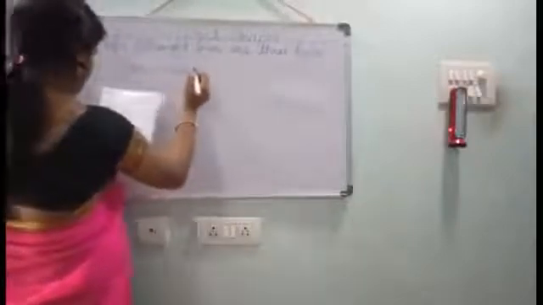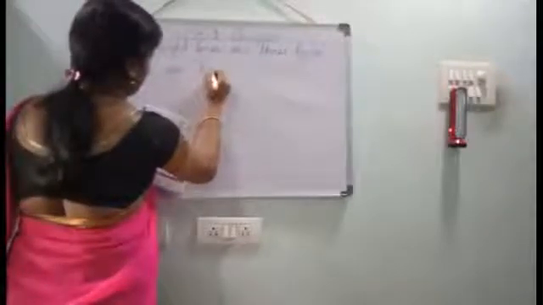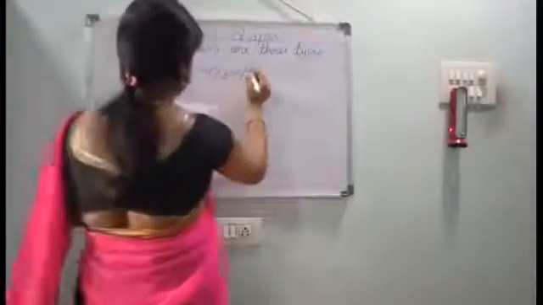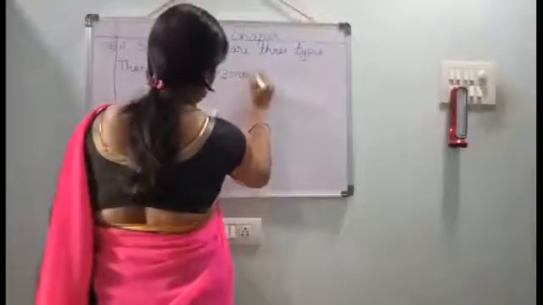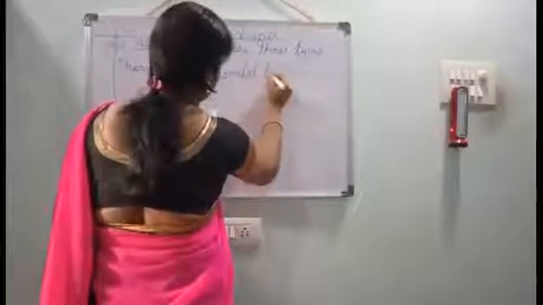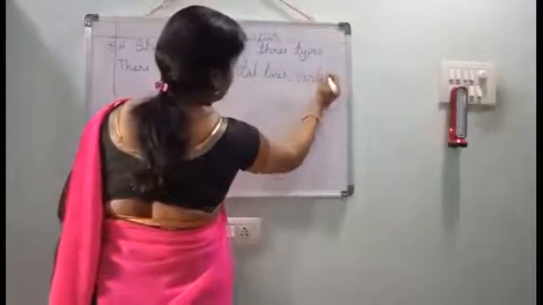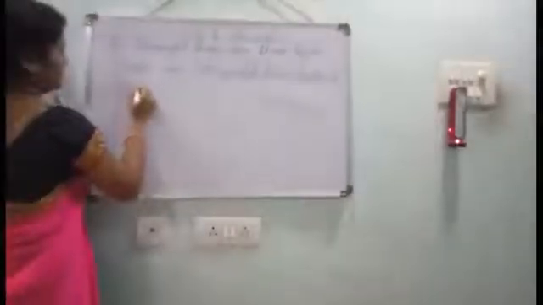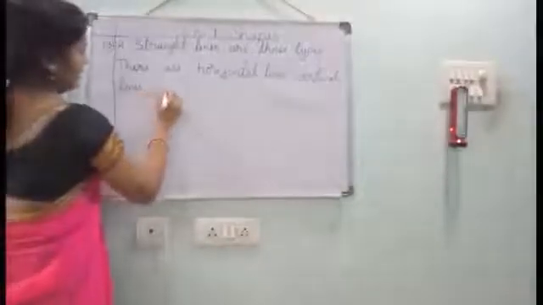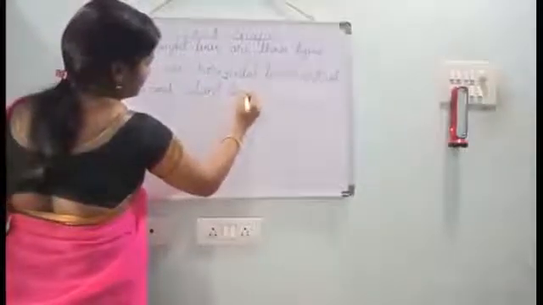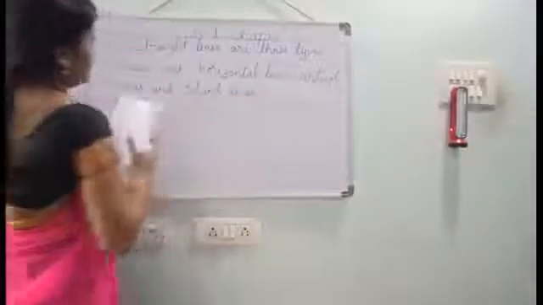Straight lines are 3 types. There are horizontal lines, vertical lines and slant lines.